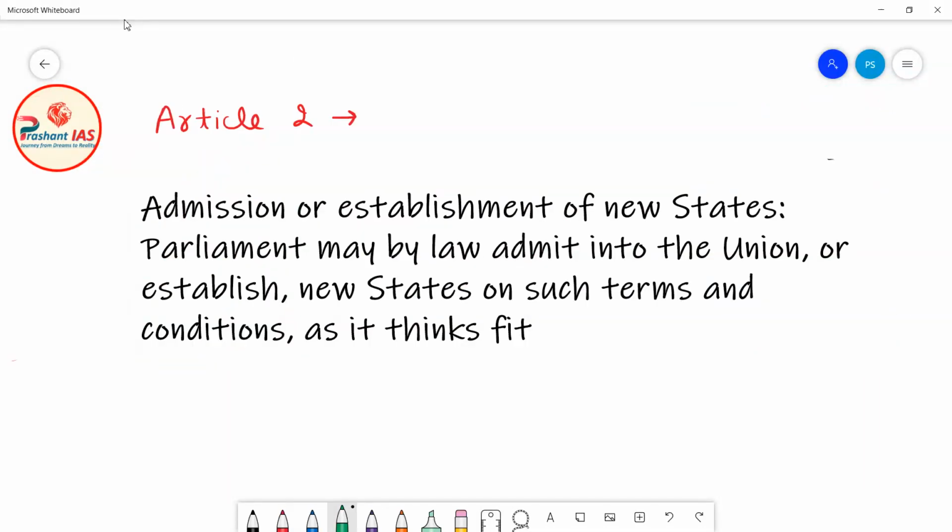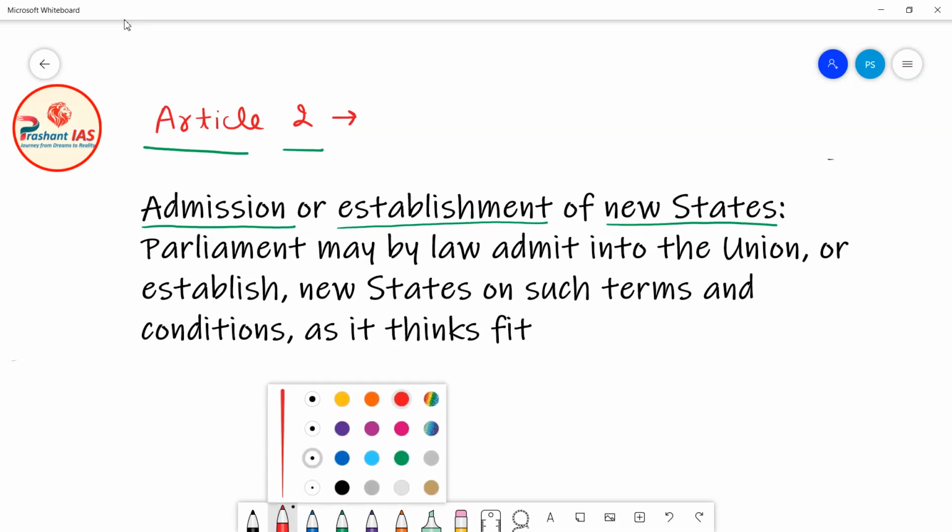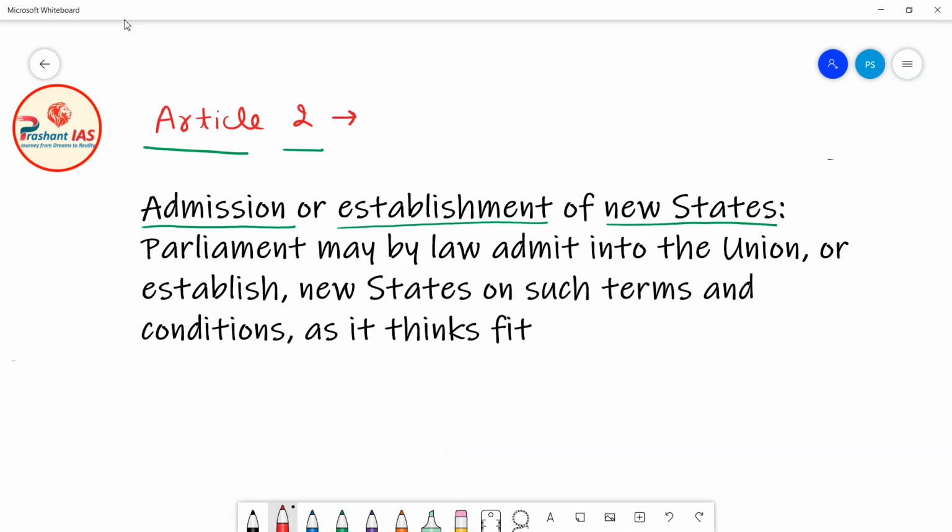Now friends, after that let's see what Article 2 of the Indian Constitution is. The title of Article 2 is Admission or Establishment of New States. So by just reading the title, you can guess that Article 2 is about adding a new state in the Indian Union, or creating a new state. So now let's read what Article 2 says. Article 2 says that Parliament may by law admit, and here the words by law are very important, admit into the Union or establish new states on such terms and conditions as it thinks fit.